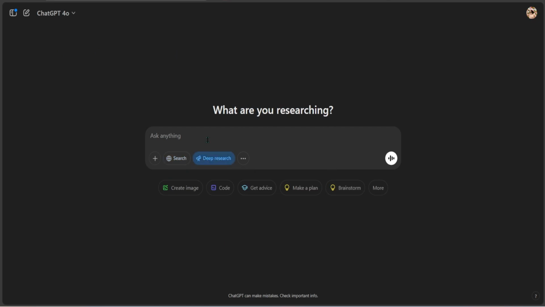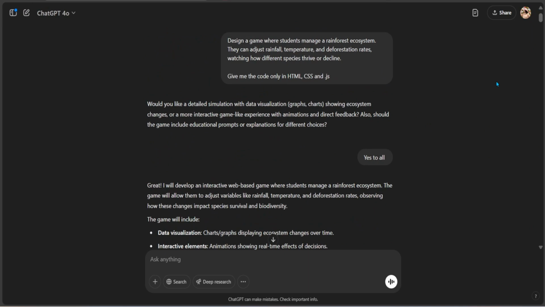You don't have an option for Deep Research and the web because Deep Research technically is browsing the web for you. Again, as a Plus user, you can only have 10 queries per month. I think I've used a few. So let me go ahead and show you what I have done. So here I am on my GPT-4 with the Deep Research.